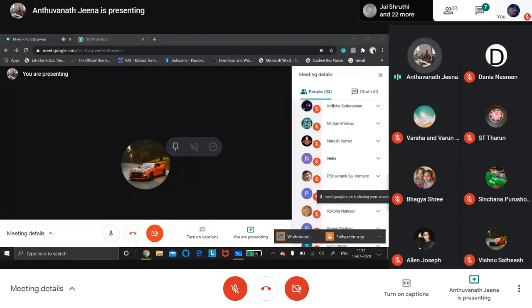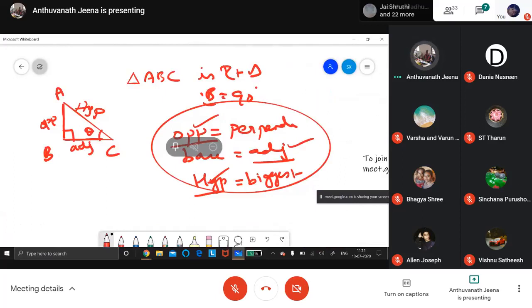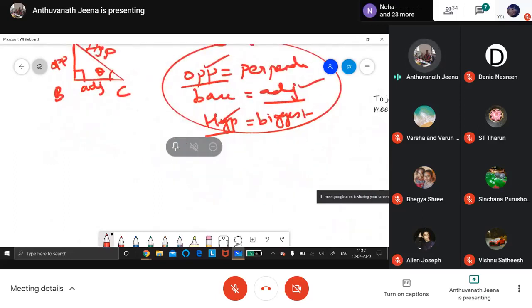Okay, let us start now. Now you see, there is a reference angle theta. Concept of three things we are going to first learn. If you refer to some angle, for that opposite will be there, adjacent will be there, hypotenuse will be there. AB is opposite, BC is adjacent, AC is hypotenuse. Opposite means a perpendicular line. Base means adjacent line. Hypotenuse never changes. So keeping these three things, we are going to tell 6 ratios.